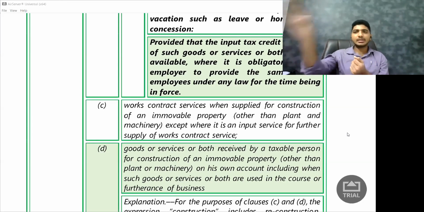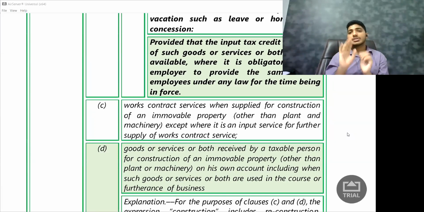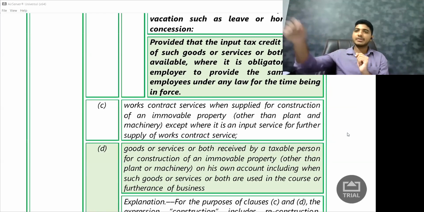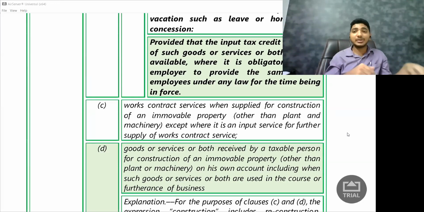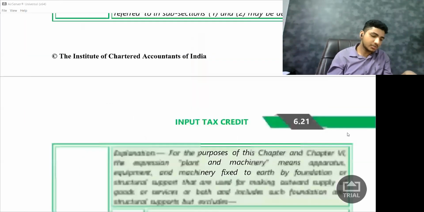Now entire cost comes to, let us say, some 30 lakh rupees, for which he is going to give me a GST invoice. 30 lakh rupees plus 5,40,000 as GST. So can I claim the credit of this 5,40,000? Law says clearly no. Works contract services, input tax credit is not available. But there is one exception, small exception. What is that exception? Exception is if one contractor takes service of another contractor, then credit is available. Let me show you how it happens, or else you may miss the point.